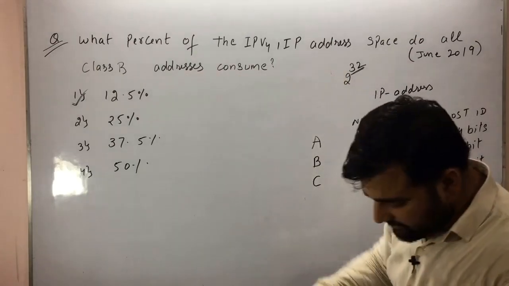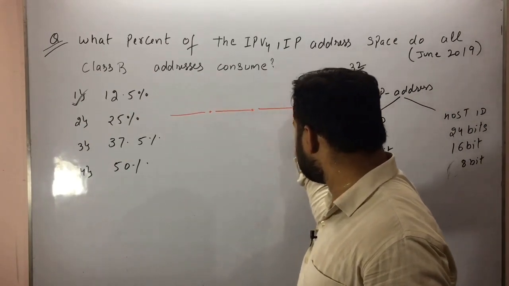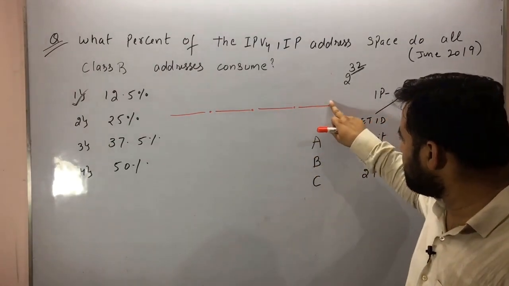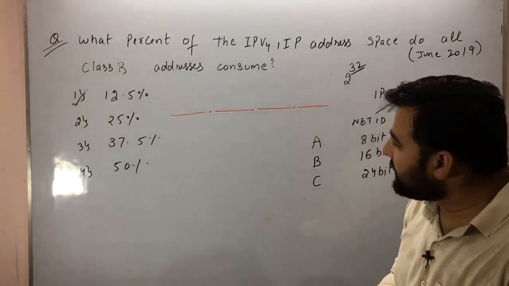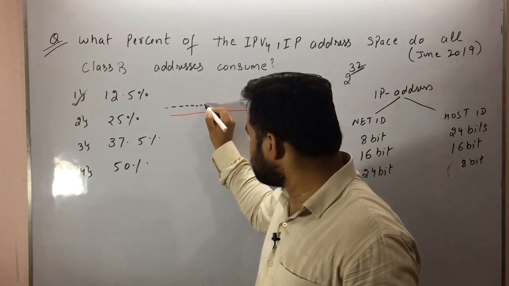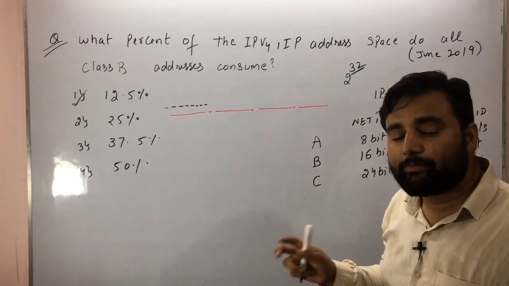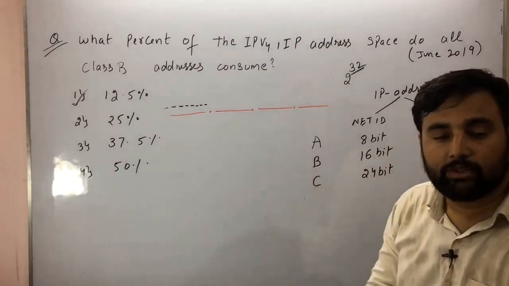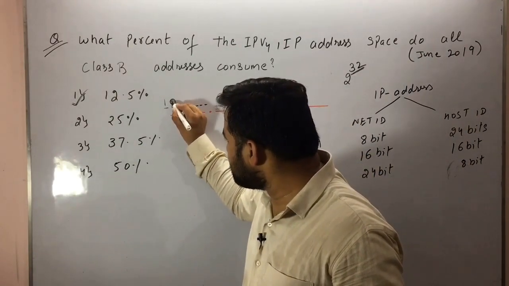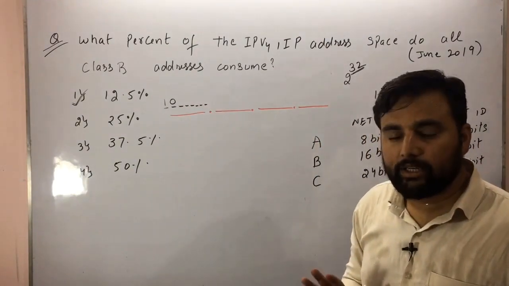So here student, we are having 4 octets. First one, second one, third one, and fourth one. Okay, first block, second block, third block, and fourth block. So how many bits are there in the first block? 8 bits. Here also 8 and 8. How do we come to know whether a particular IP belongs to class B? What is the rule? There must be 1 and 0. Okay, so this should be reserved in case of class B.